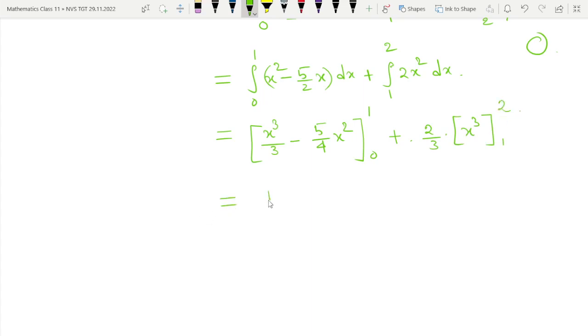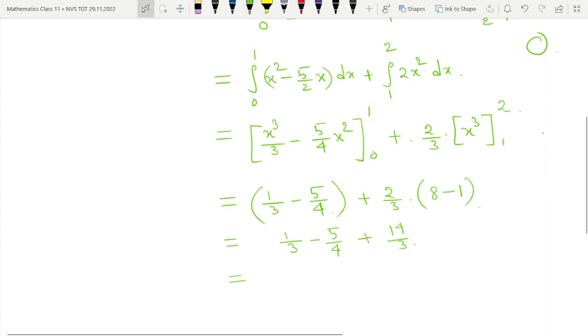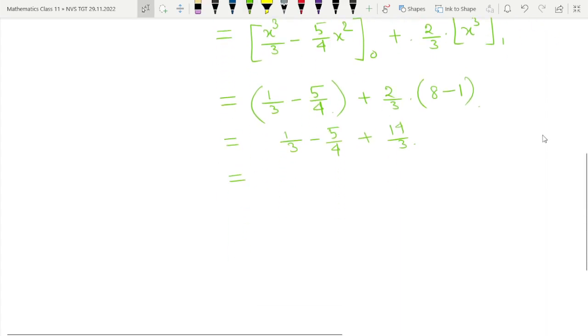Okay, now for 0 to 1, if you put 1, we get 1 by 3 minus 5 by 4, and if you put x equal to 0, this will vanish, so no need to write that term. Now here 2 by 3 into 2 cube, which means 8 minus 1. So this we will get 1 by 3 minus 5 by 4 plus 14 by 3. The calculations you should do on your own.